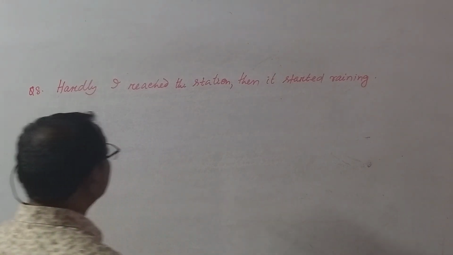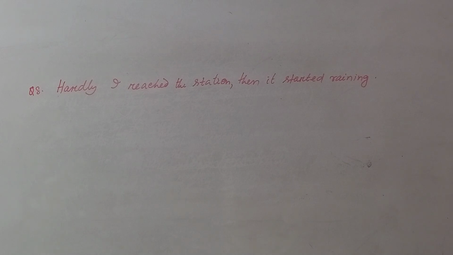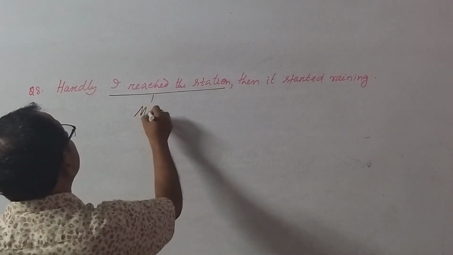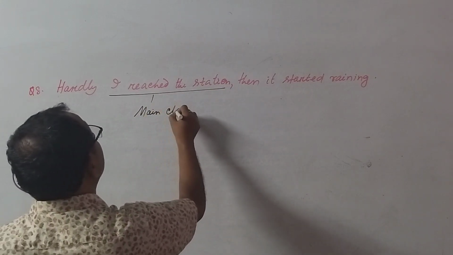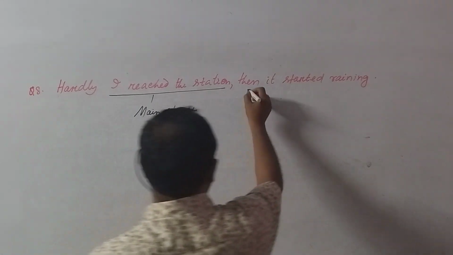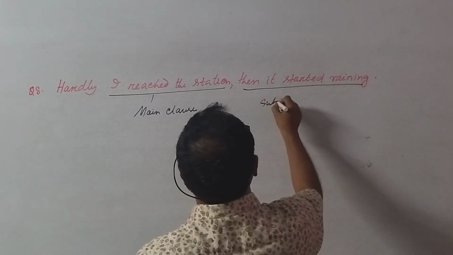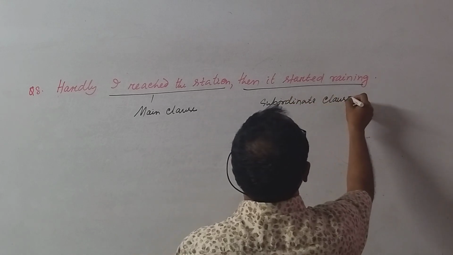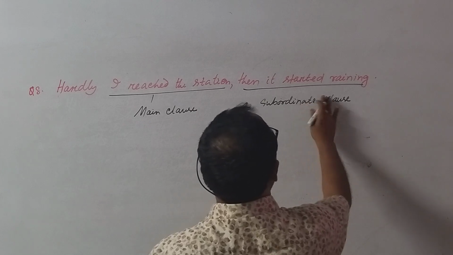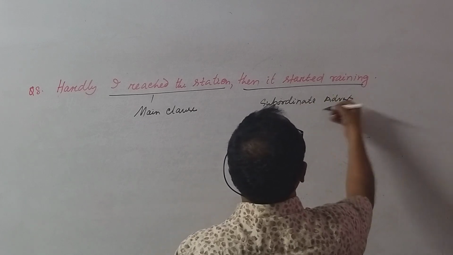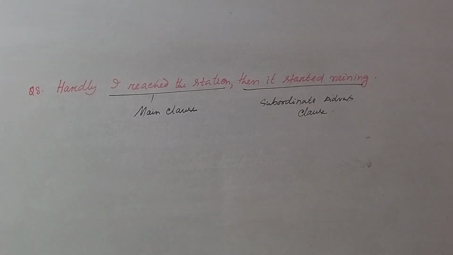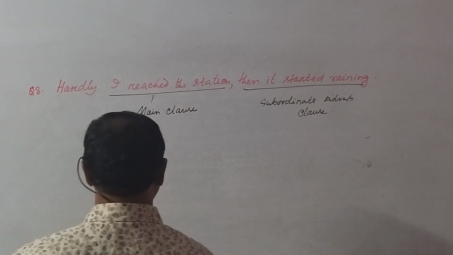Okay. Having two clauses. This is the main clause and this is the subordinate clause. Subordinate clause means subordinate adverb clause. Subordinate adverb clause. Okay. Let us verify the sentence.